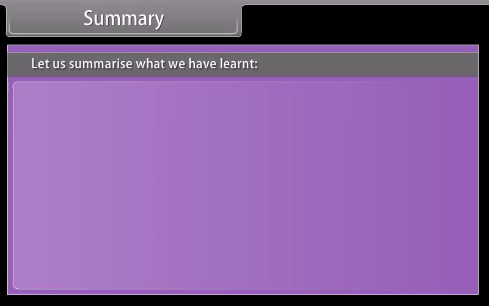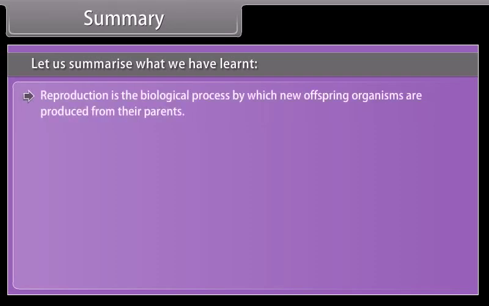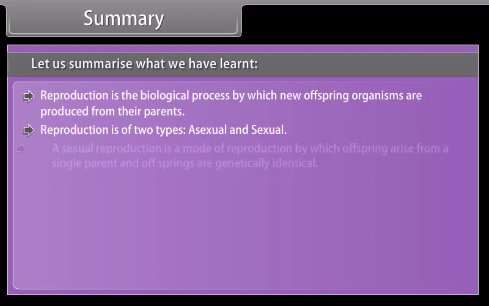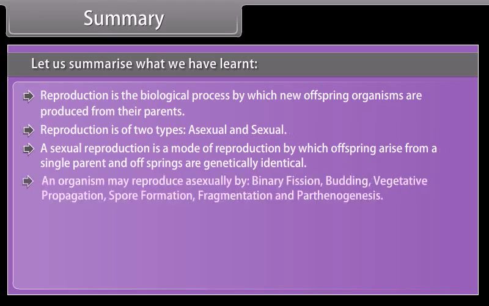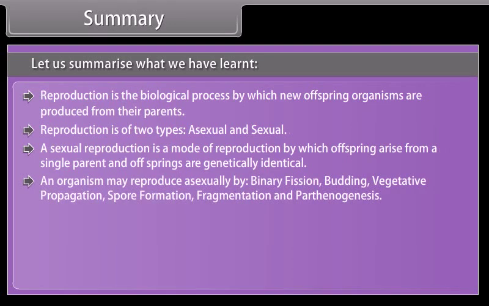Summary. Let us summarize what we have learned. Reproduction is the biological process by which new offspring organisms are produced from their parents. Reproduction is of two types, asexual and sexual. Asexual reproduction is a mode of reproduction by which offspring arise from a single parent and are genetically identical. An organism may reproduce asexually by binary fission, budding, vegetative propagation, spore formation, fragmentation, and parthenogenesis.